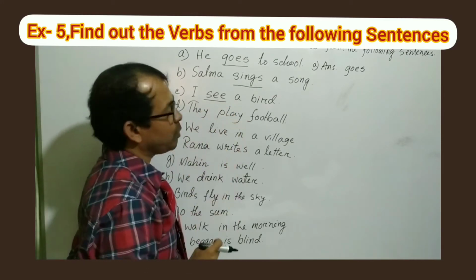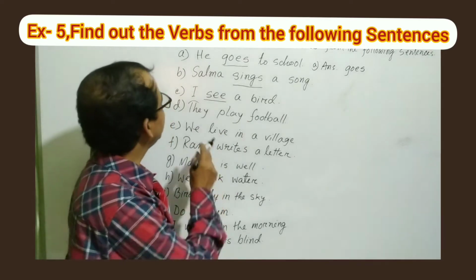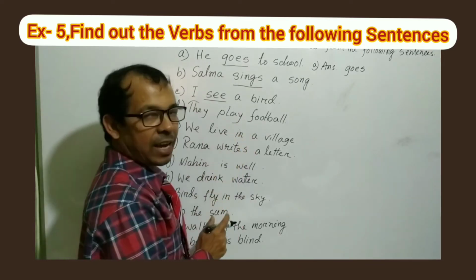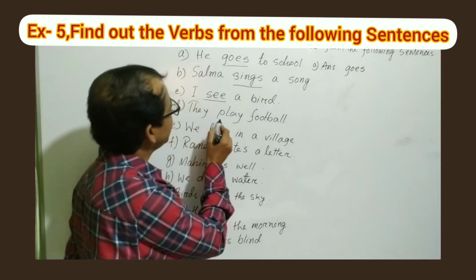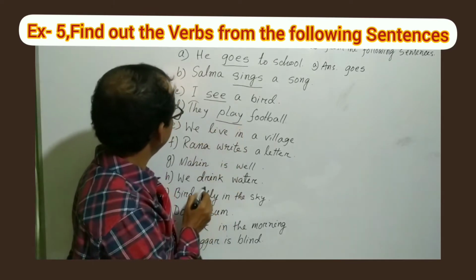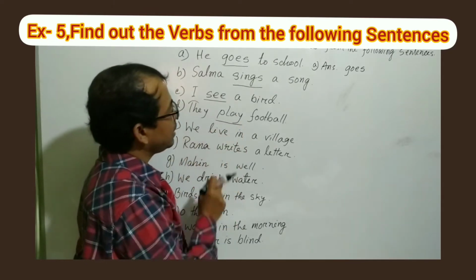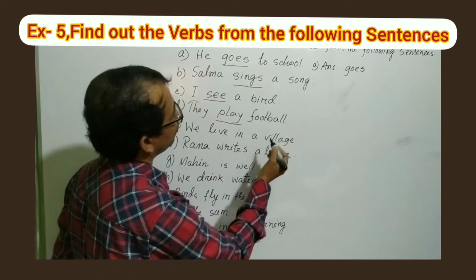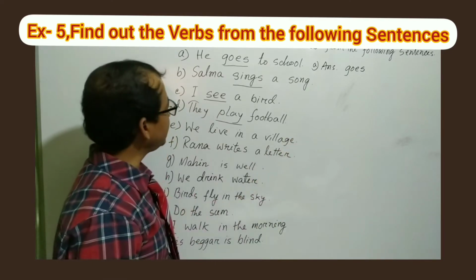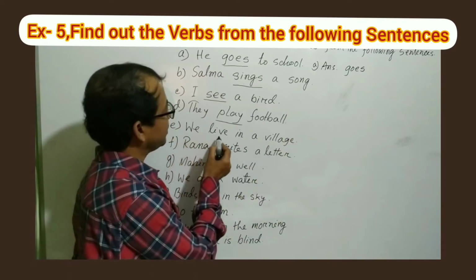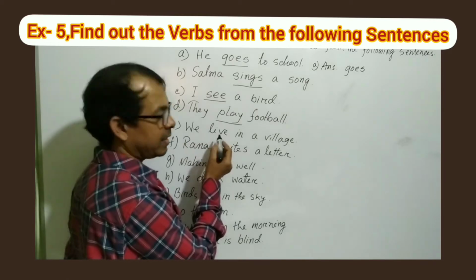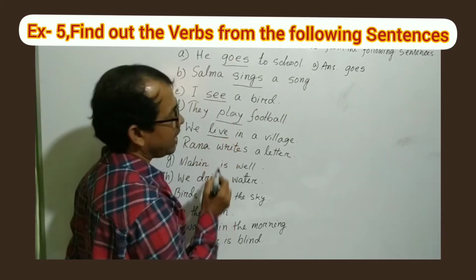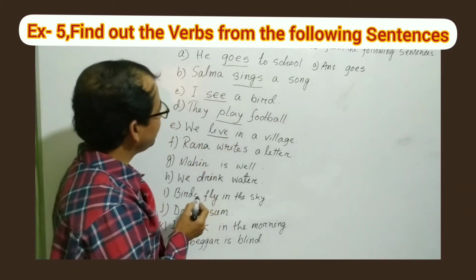They play football. Which one is verb? They is a pronoun, football is noun. So which one is action word? Yes, play. We live in a village. So which one is action word? We, pronoun. Okay, and live. Yes, this one is action word. That means this is verb.